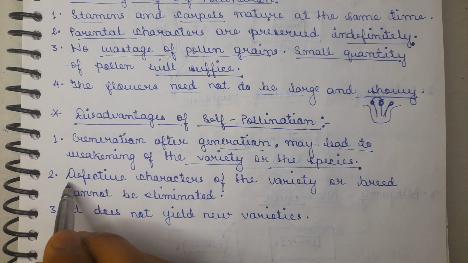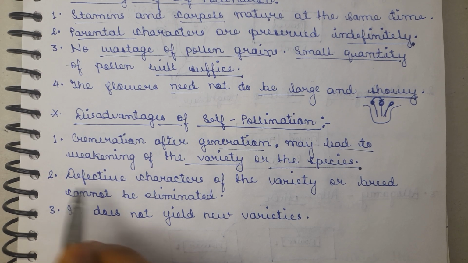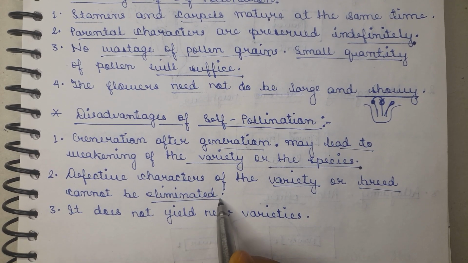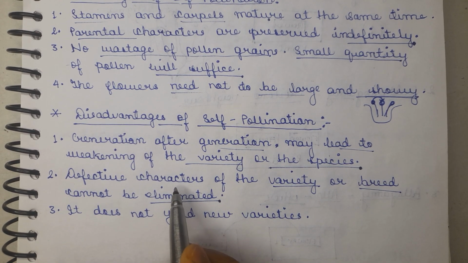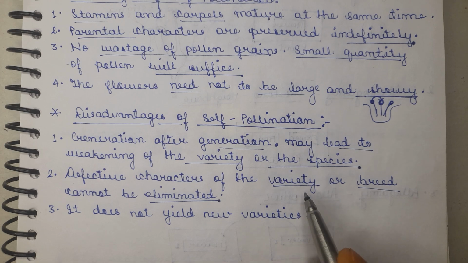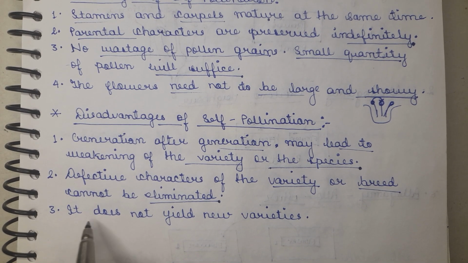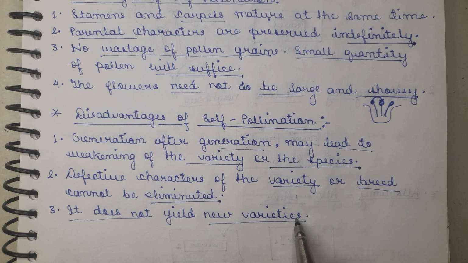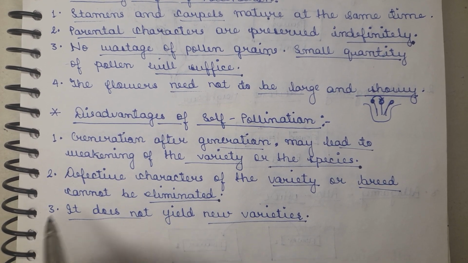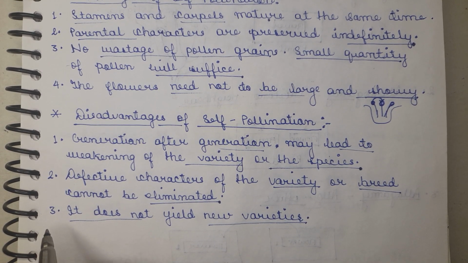The second point says that if there is any defective or weaker character in the flowers of any variety or breed, it cannot be eliminated. The defective character of that flower will pass to the offspring of that flower only, so it cannot be eliminated or removed. The third point says that it does not yield new varieties. If I want the rose flower to be pink instead of red, in self pollination there is no chance of growing any new variety of the flower.